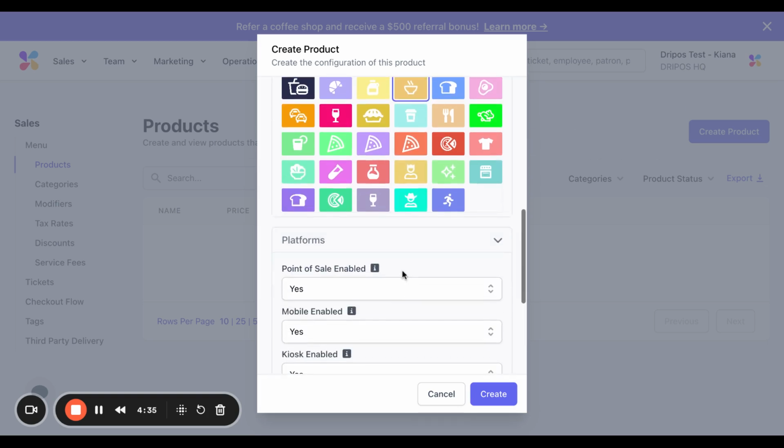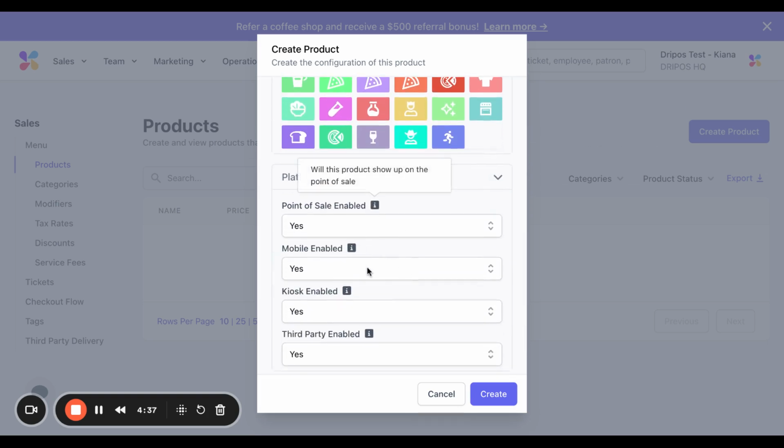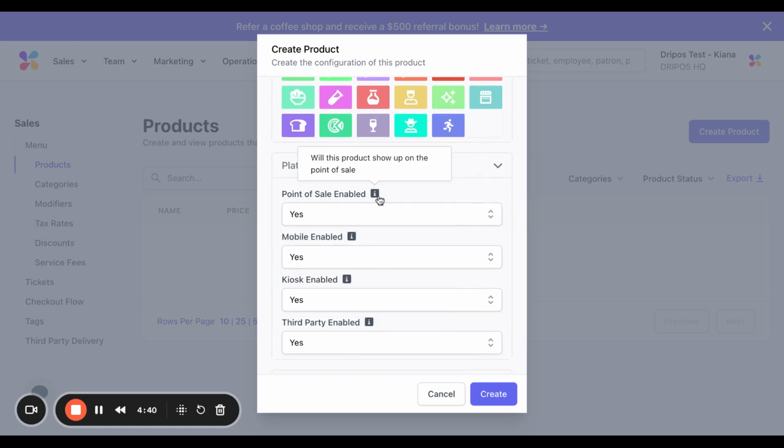Next, moving on to platforms. There are several different settings here, the first being point of sale enabled. If this is set to yes, then the product will display on the point of sale. Next is mobile enabled. If this is set to yes, then the product will display on both your mobile ordering app and order website.